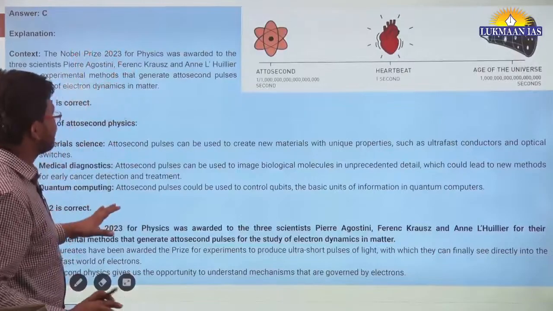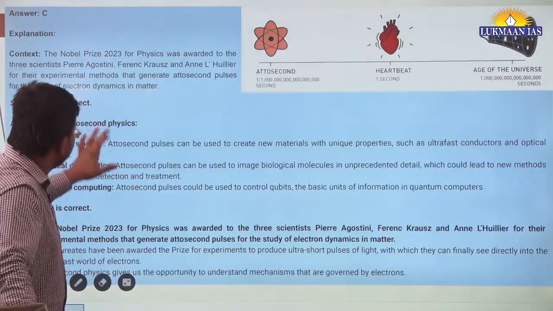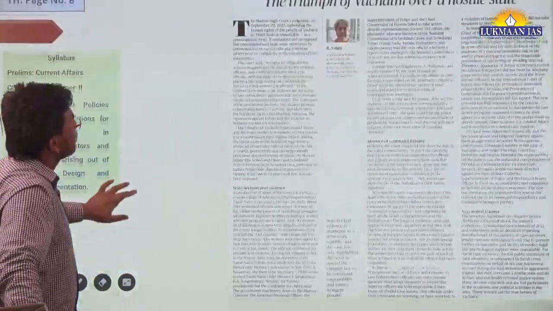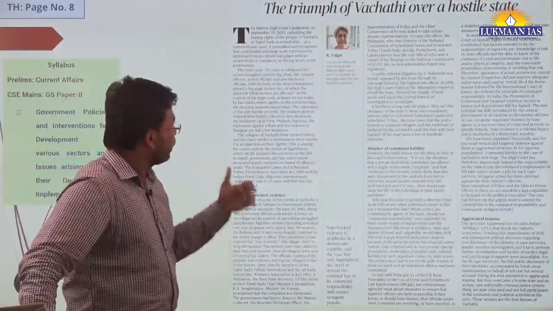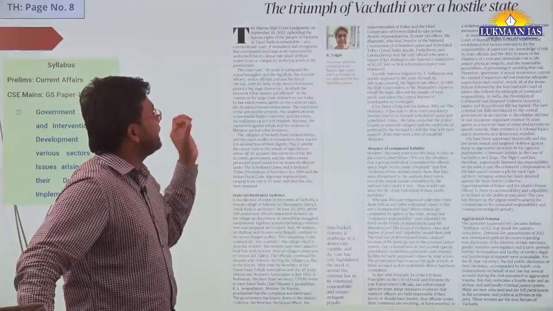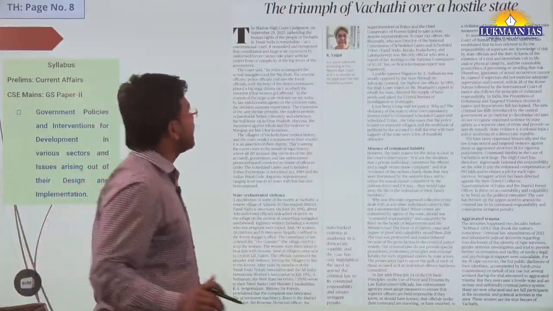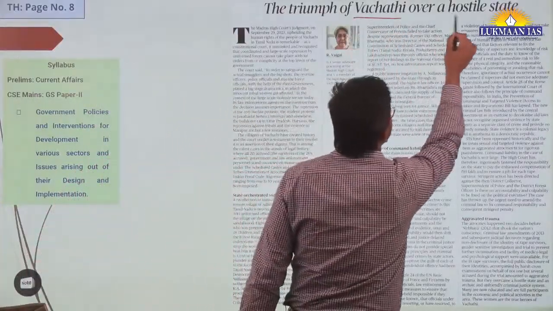So this is the explanation. You can go through it in your free time. Then we have another topic. This topic is again important. So what is this topic? It says the triumph of Vachathi over a hostile state.